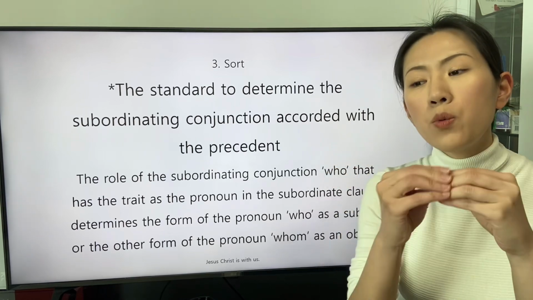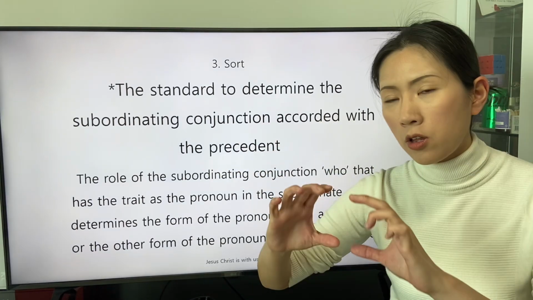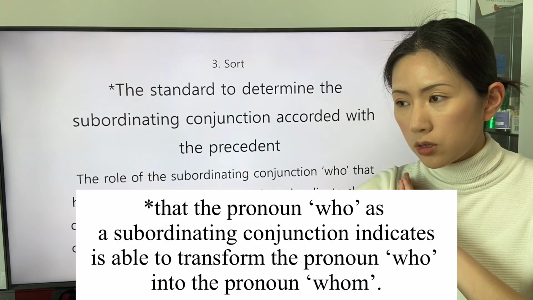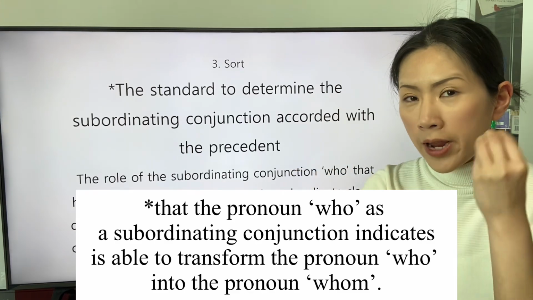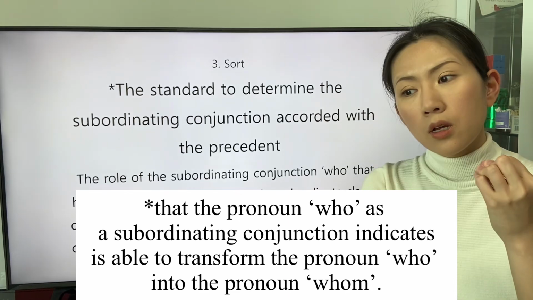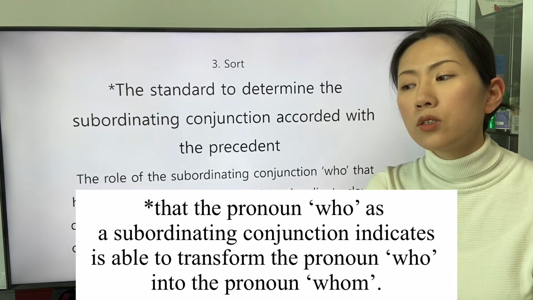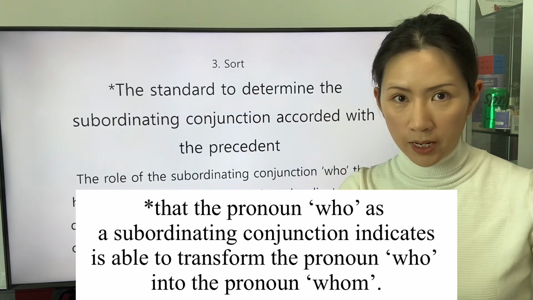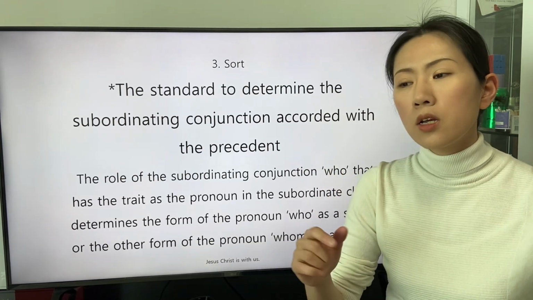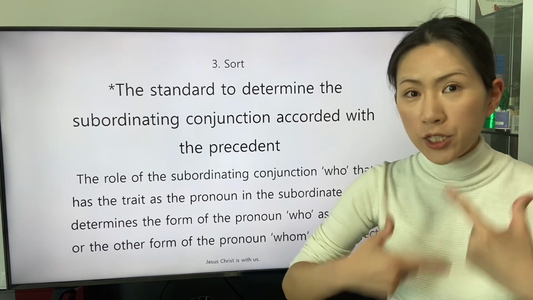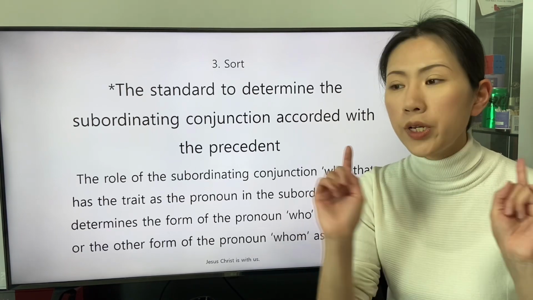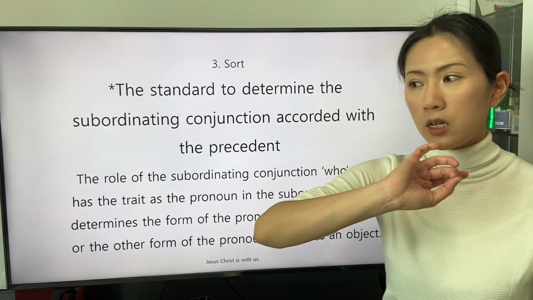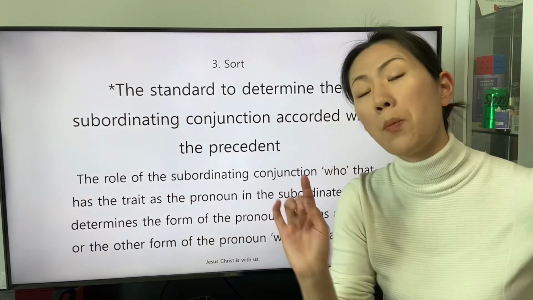The speaker who wants to emphasize an object as a person changes the form of the pronoun who into whom to indicate the object in the subordinate clause.